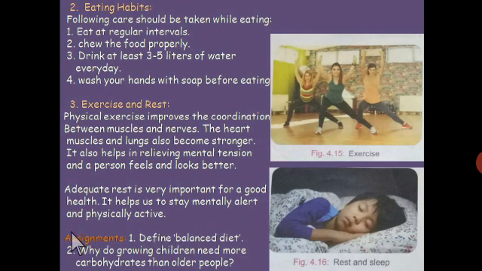Students, I am giving you a few assignments. Define balanced diet, and why do growing children need more carbohydrates than older people? Do these assignments in your fair notebook.